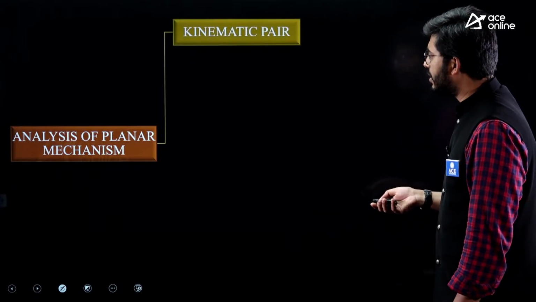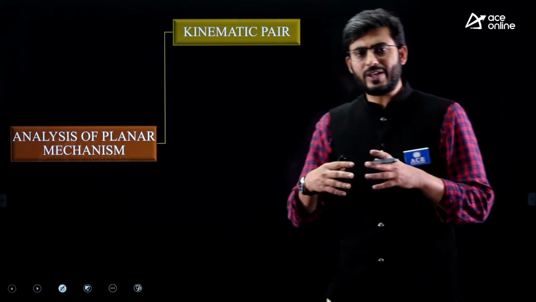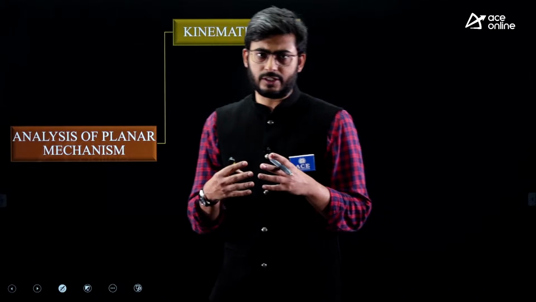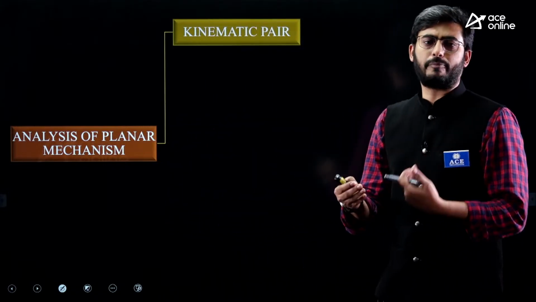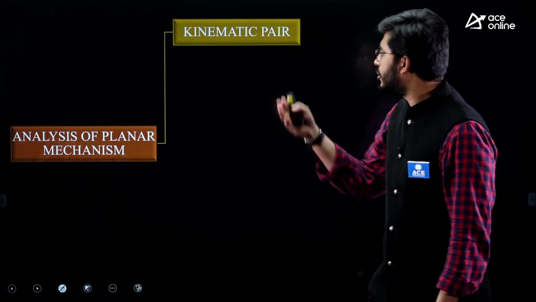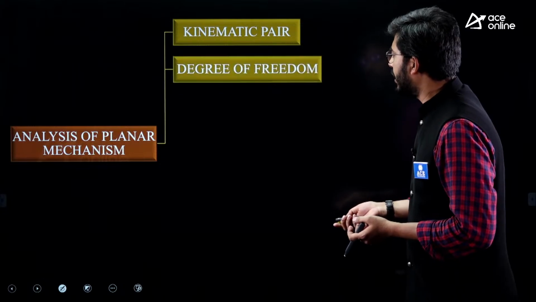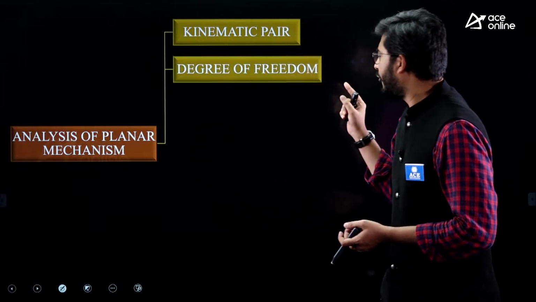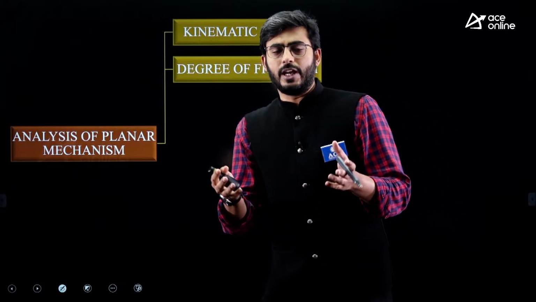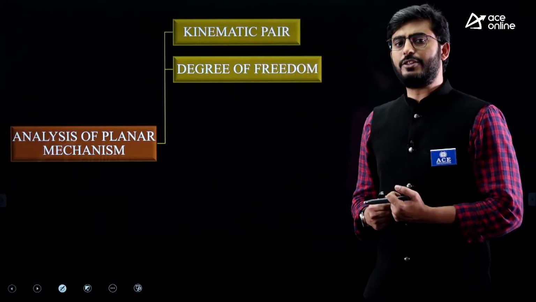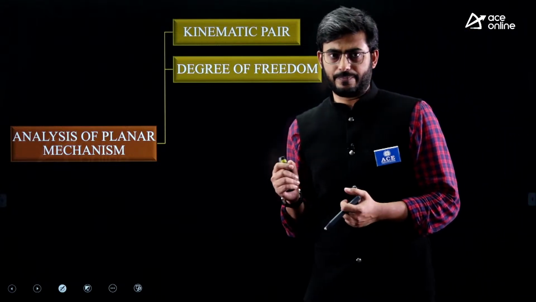The first one is the kinematic pair. From kinematic pair, they will give you a statement-based question, or a definition for a link or a pair, or they might ask you the classification of the pair. Next is degree of freedom. Here they might give you an arrangement of connected links, and for that arrangement you are required to calculate the mobility of the mechanism.